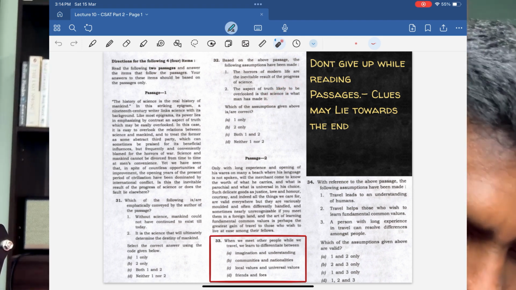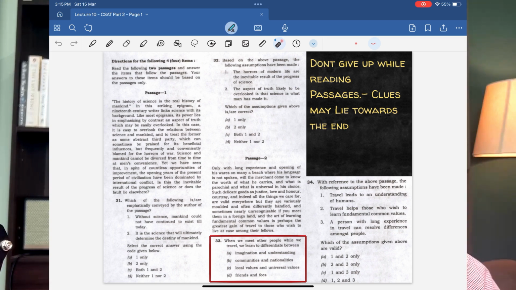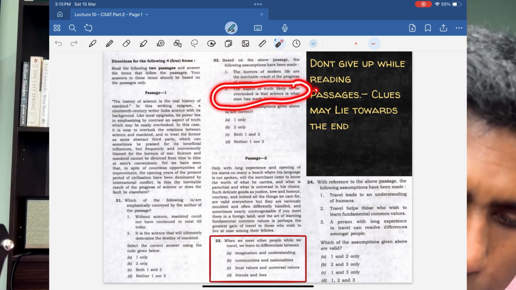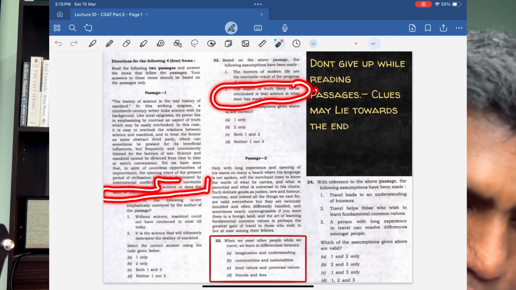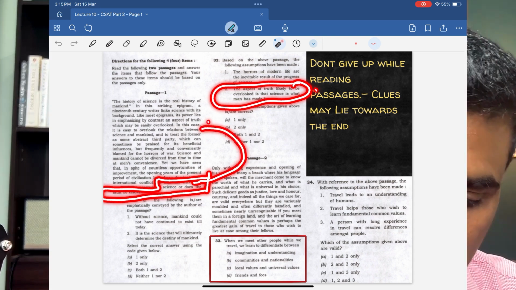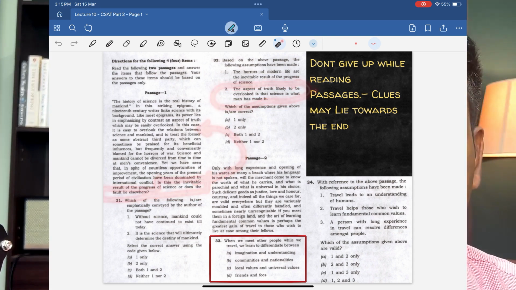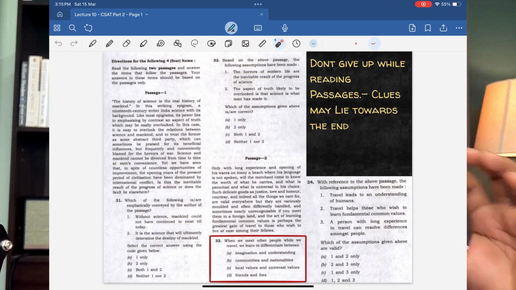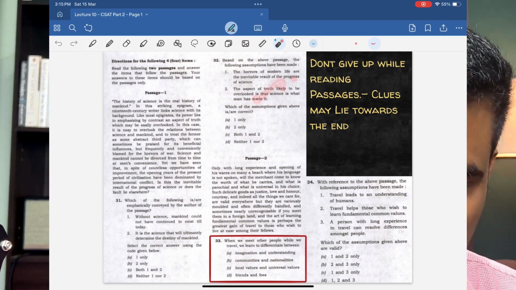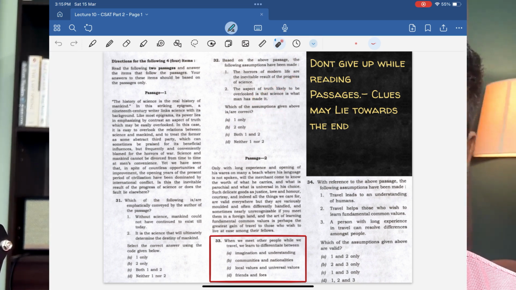The second statement is actually right, because the author is giving the counter narrative that human history is not what science has made. Even the progress of science is also what human beings have made. Right? You can only get this second statement right if you are able to understand the original mood of the author from the last part of this passage, and then with that knowledge, apply that to the third sentence. When you link all of that, only then can you make sense of this particular passage. Only then you can get the second statement right. 2 only is the right answer.